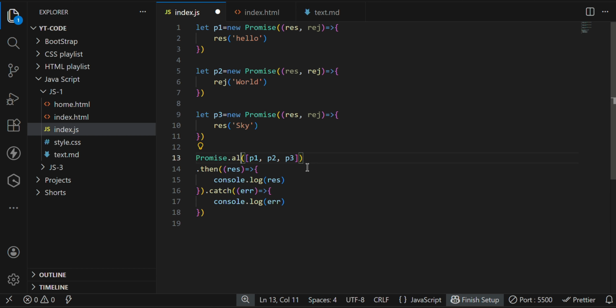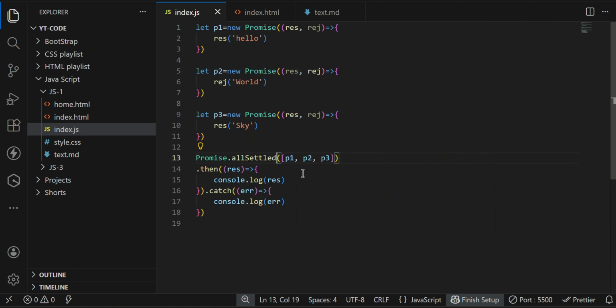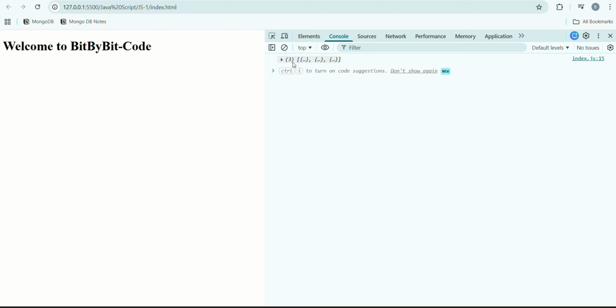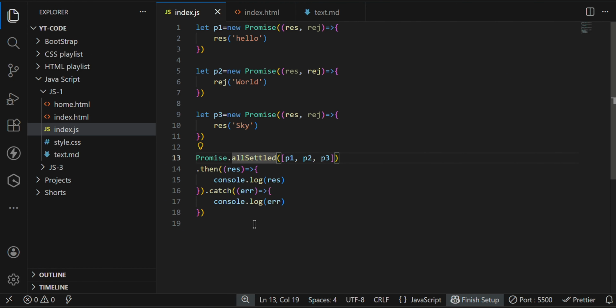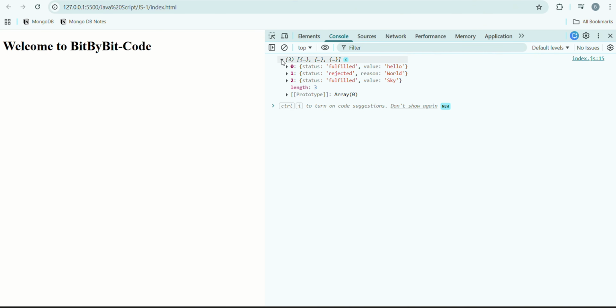If you want, you can pause this video and note this down. The second method is allSettled. Inside allSettled, it is going to print an array of objects. Inside this array of objects, whether the data is fulfilled or rejected, both states will be written here.